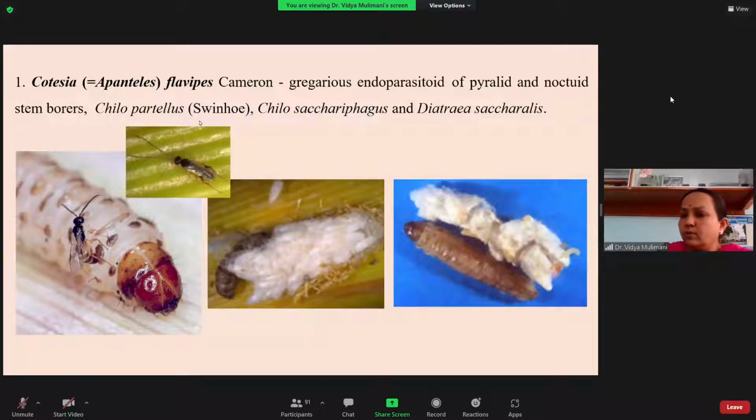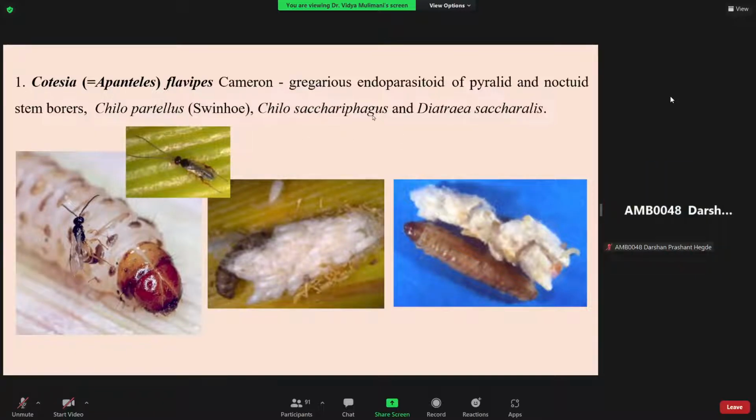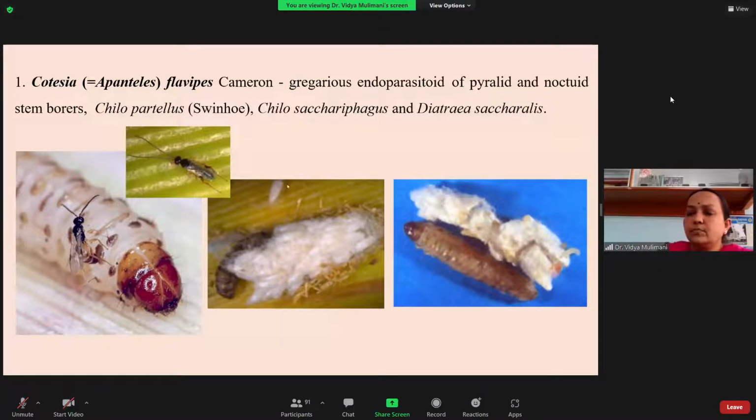This is Chilo partellus in the maize. Chilo sacchariphagus is in the sugarcane. Diatraea saccharalis is also in the sugarcane. So mainly they prefer to attack the stem borers, the stem borer in maize and the stem borer in sugarcane. At least you have to remember what their hosts are.